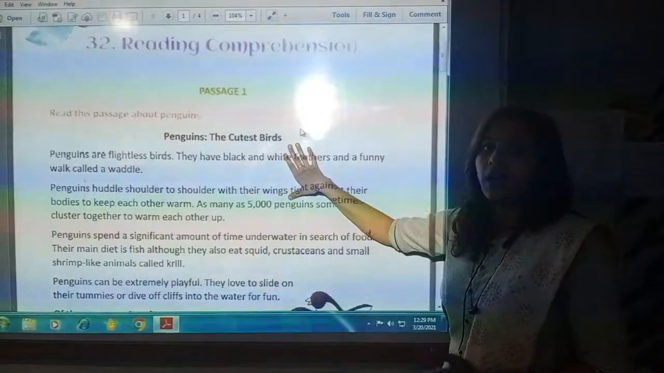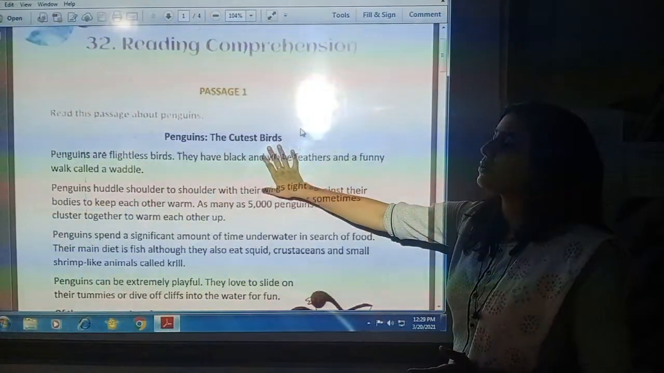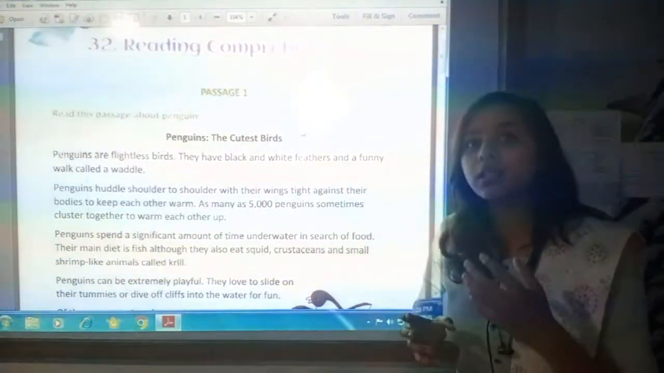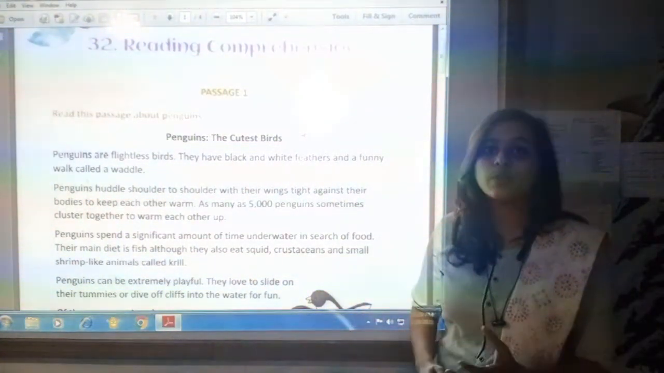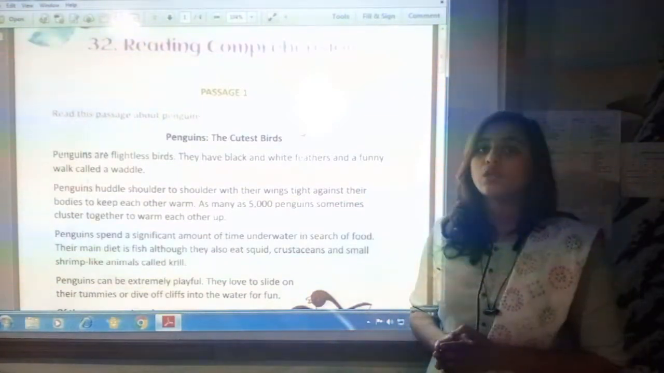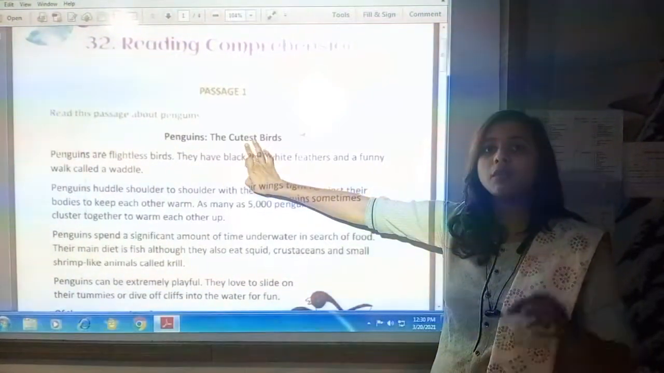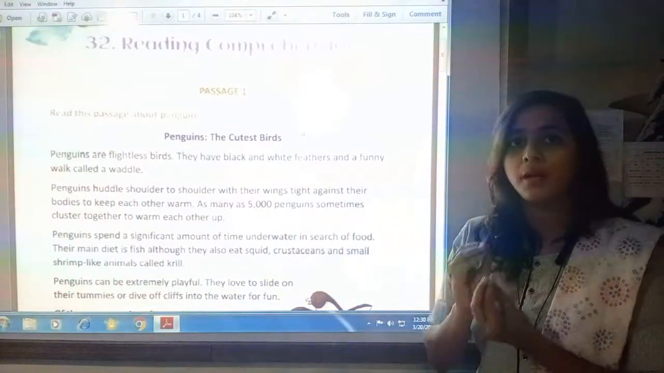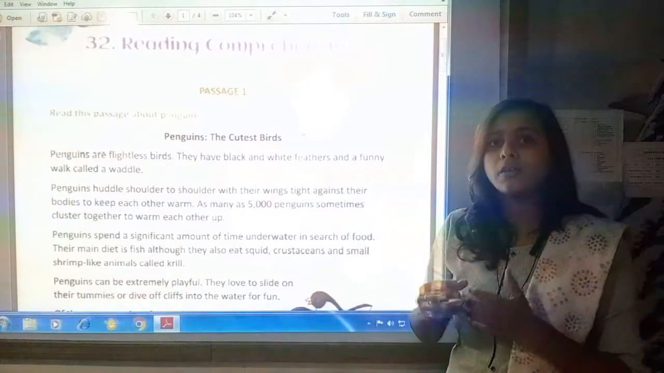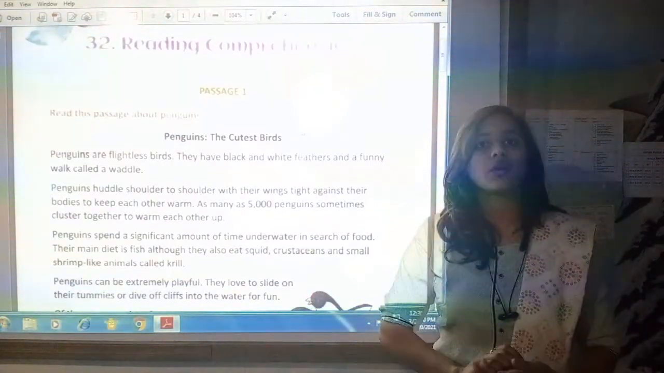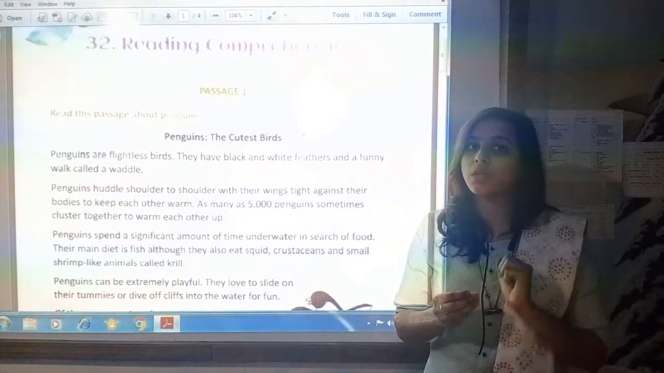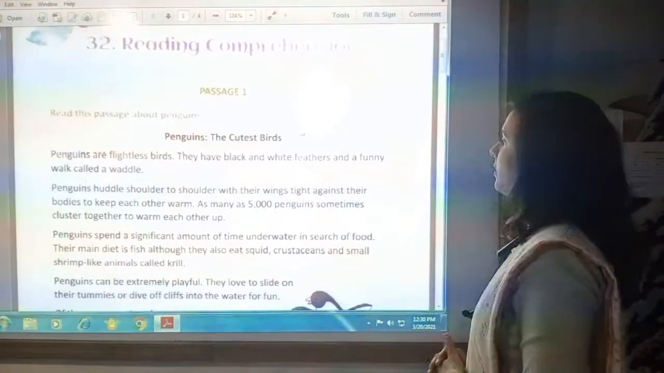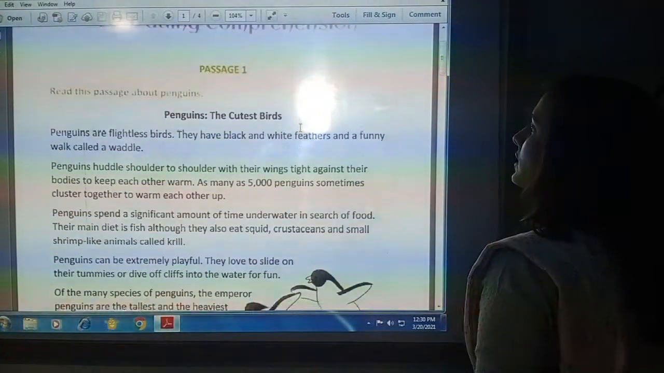This paragraph is given about penguins, the cutest birds. So, from the title, you can understand that this paragraph is about a bird. Which bird? Penguin. So, the title gives us information about the topic of that paragraph. Here the passage is given about the penguin bird. Some information is given about penguins that we are going to read. Now we have understood the topic of that paragraph. Now we will read the paragraph and I will explain it to you. Let us see what information is given about penguins.